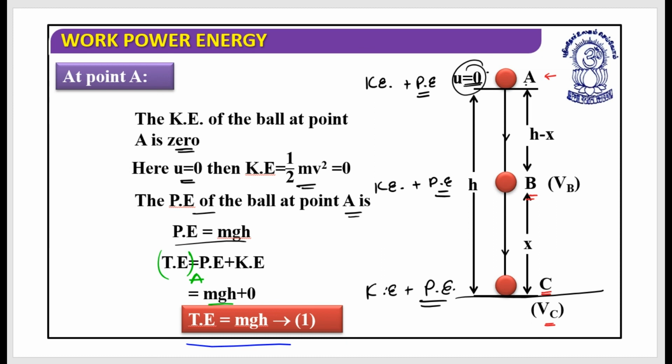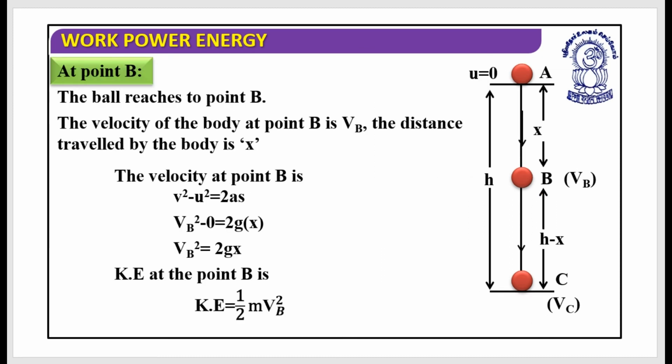Now let's consider the same situation at point B. It is at this position. So now the ball has been dropped from point A, and now the ball is about to reach point B. Let's find out the velocity at point B, where the distance traveled by the ball is x. So let's find out the velocity at point B.